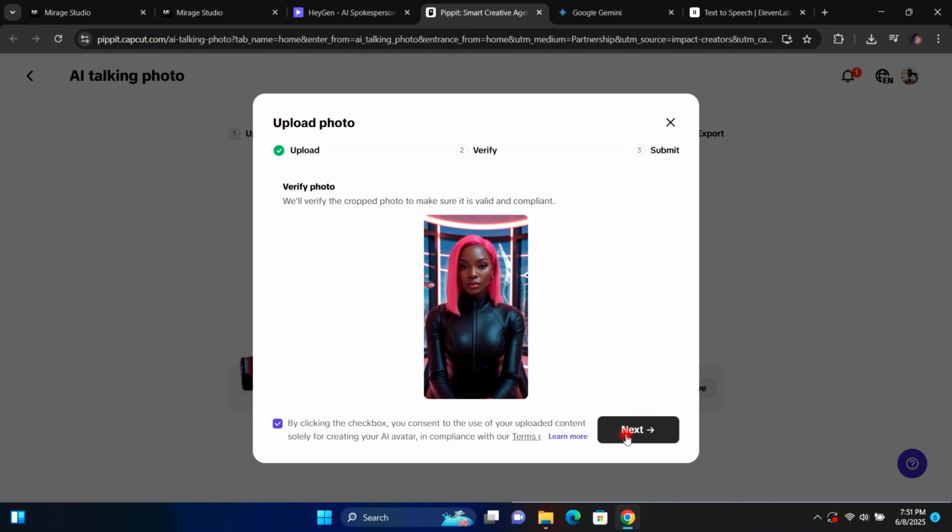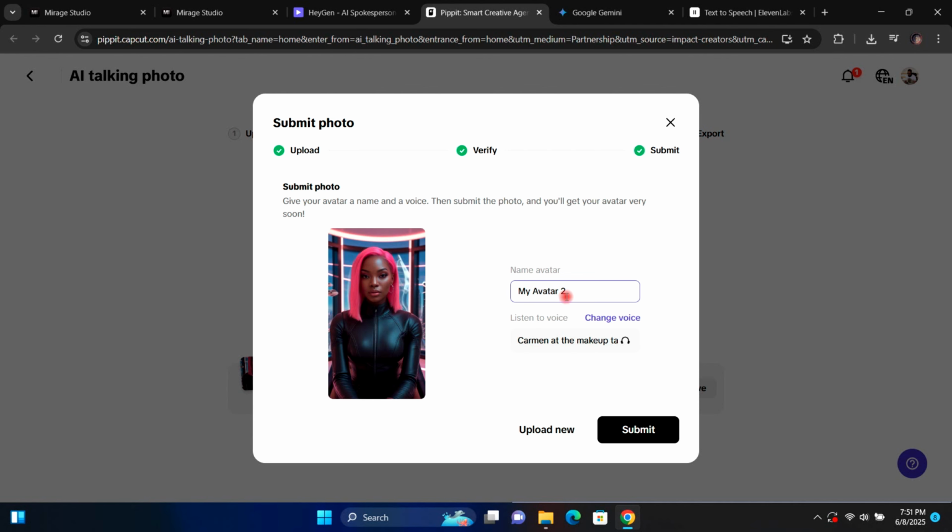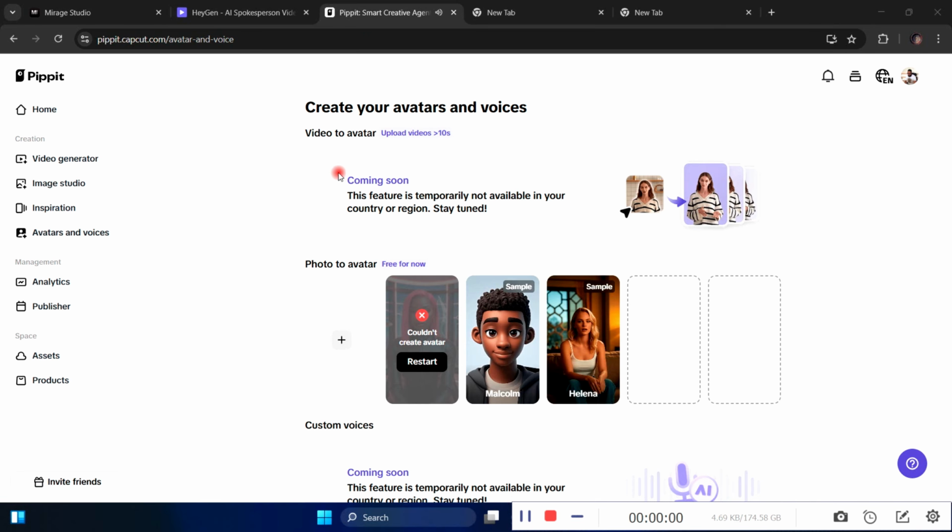For some reason, it did not generate the video. It just said an error generation in the avatar, and I have no idea why. So that's something you have to keep in mind. I have no idea why it didn't generate any video for me after wasting over 30 minutes of my time. It's crazy, but here you have it.